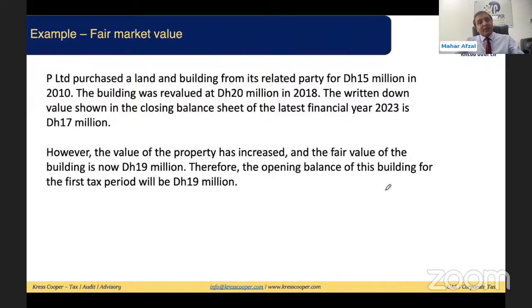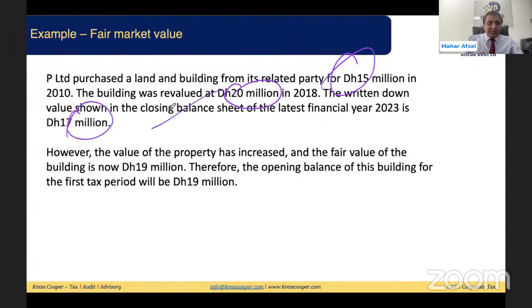One more example. P Limited purchased land and building from its related party for 15 million in 2010. The value is 15 million. They bought it in 2010. The building was revalued at 20 million in 2018. After several years, the building was revalued and the value has gone from 15 million to 20 million. Just keep in mind, they purchased the building from the related party. That building has been revalued in 2018 at 20 million. The written down value in the closing balance sheet, WDV in the closing balance sheet for the latest financial year 2023, is 17 million.